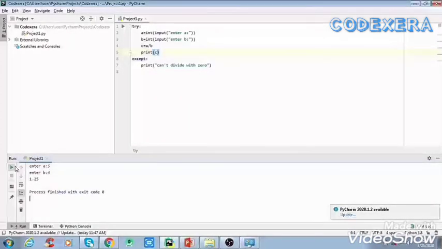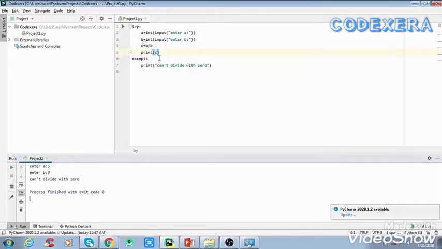Here we are getting output as we have entered right numbers. Now if we enter 0, then what will happen? So 5 and 0. Here again we are not getting any error, we just get one piece of information, that is, can't divide by 0. This is because of the except block used here. So by writing except we can stop the interruption.